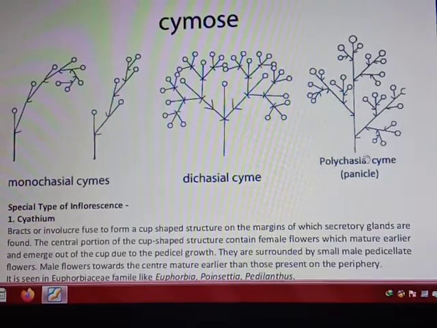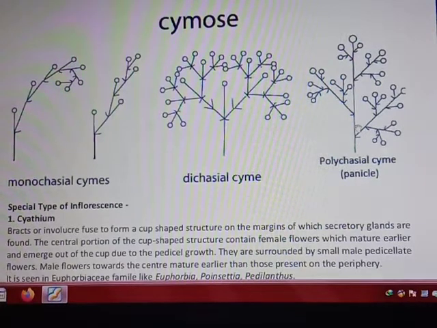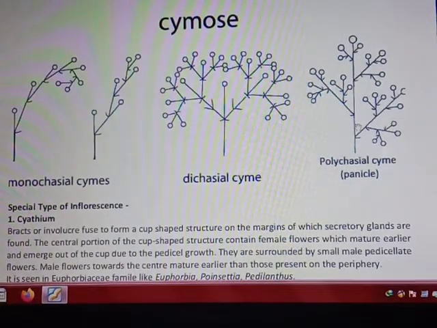In case of polychasial or multichasial cyme, poly or multi means many. When from one point many branches are evolving, you can see here, it is the main axis. Okay, pedicel: 1, 2, 3, 4. Four lateral branches are arising from the one pedicel. Then it is the case of a polychasial cyme.